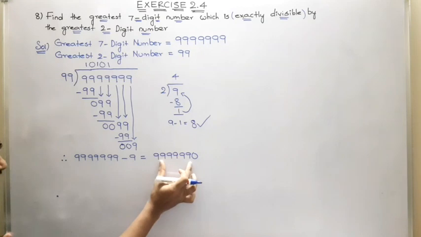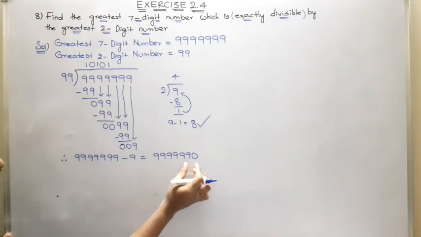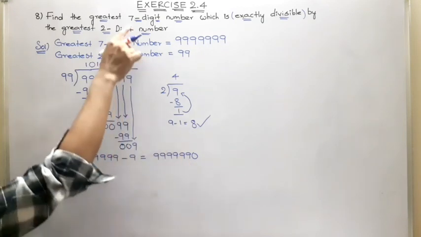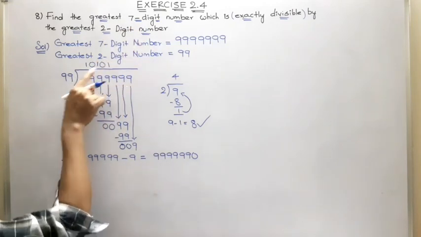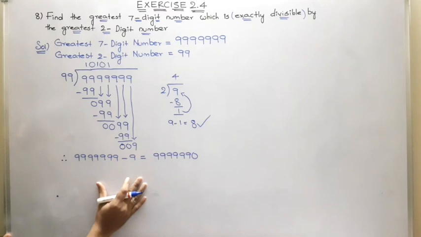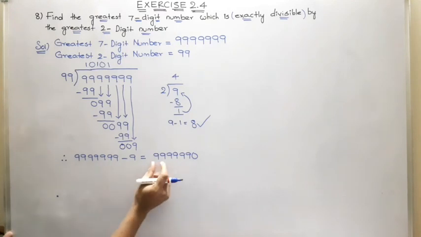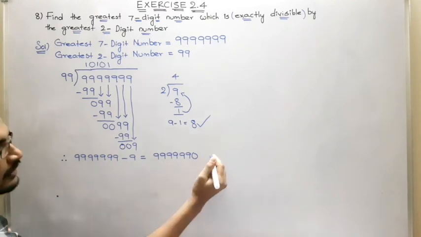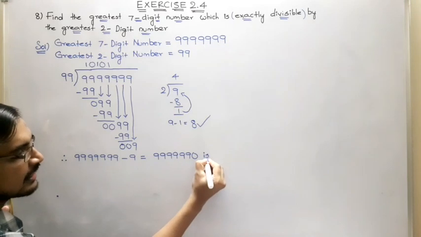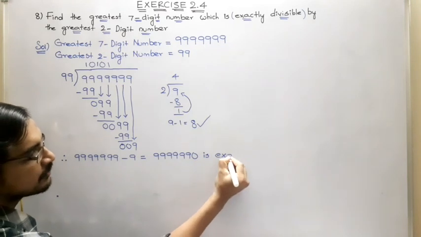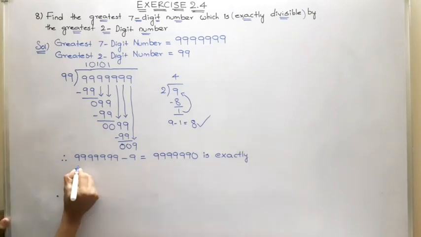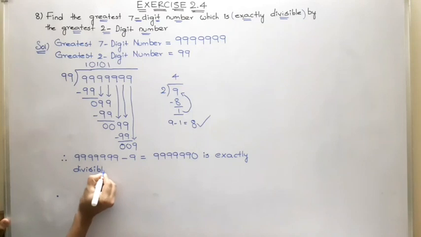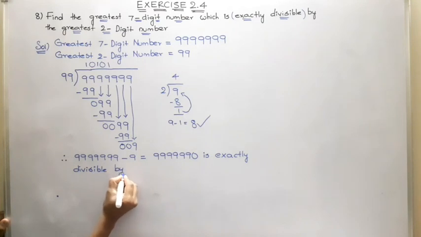So 99,99,990 is the greatest 7-digit number that is going to be divisible by the greatest 2-digit number. So 99,99,990 is exactly divisible by the greatest 2-digit number, that is 99.